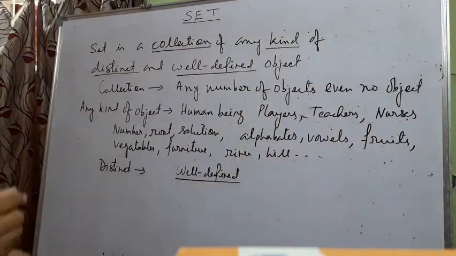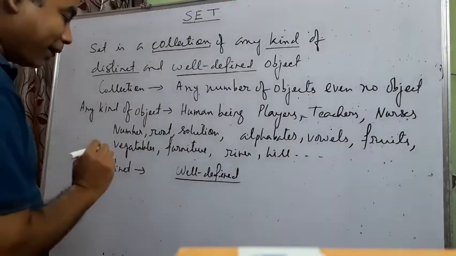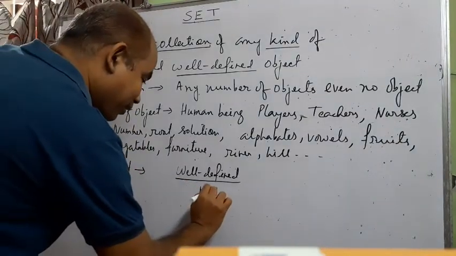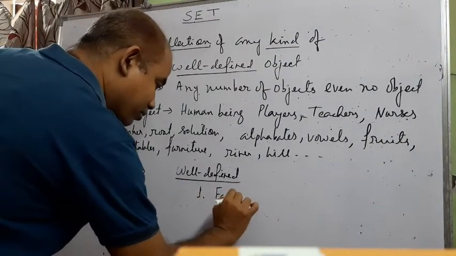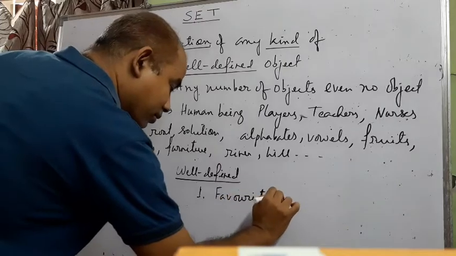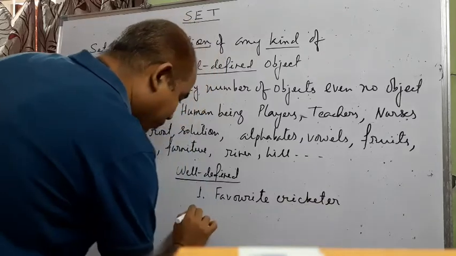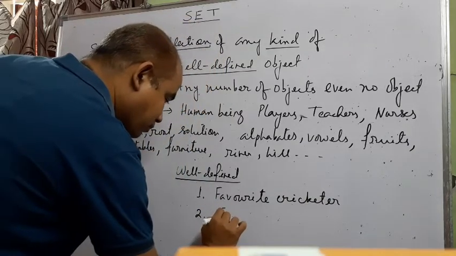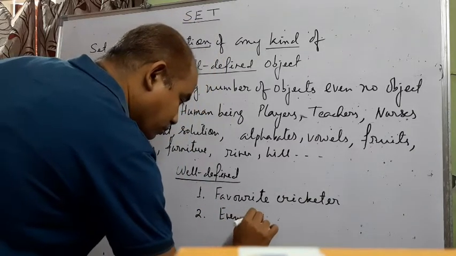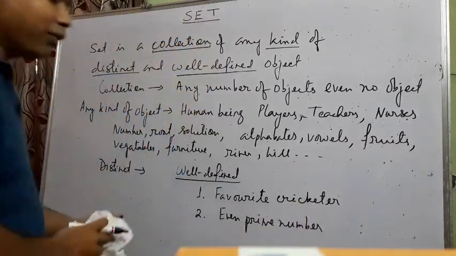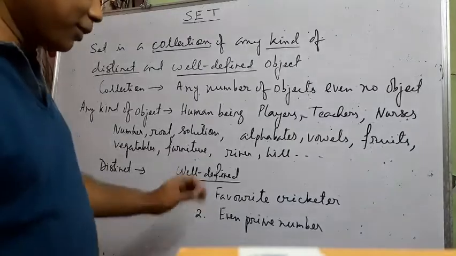We are going to find two things: number one, favorite cricketer, number 2, even prime number. These two objects we are going to find out.